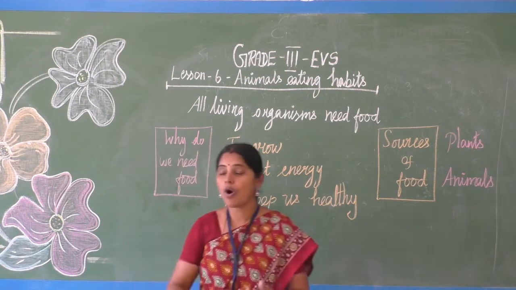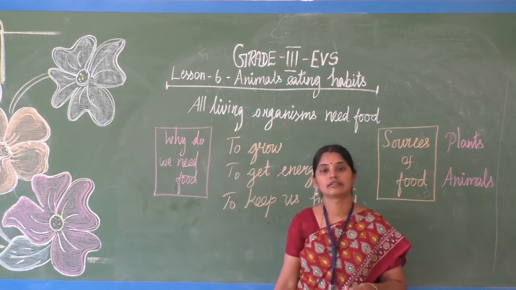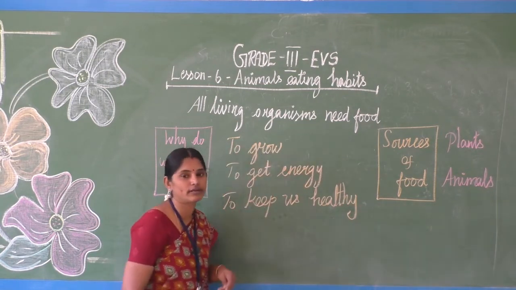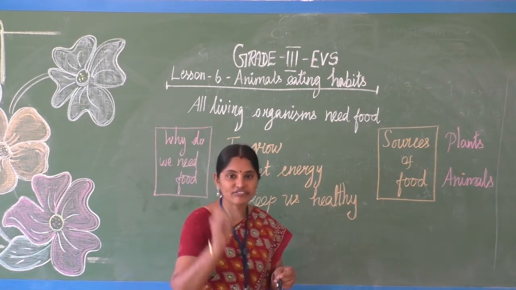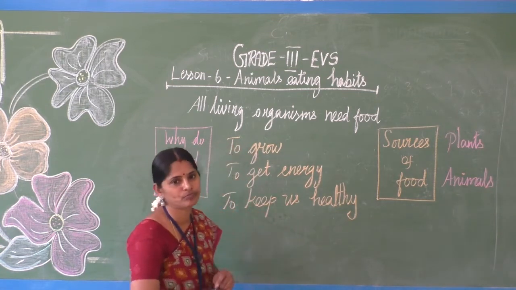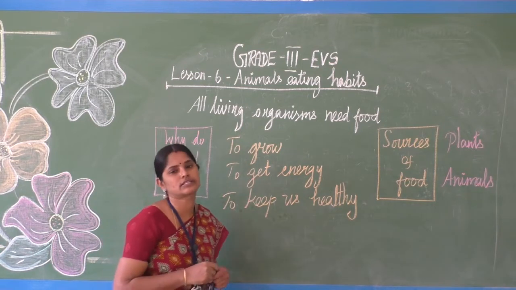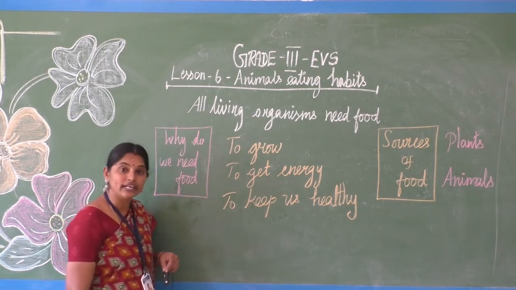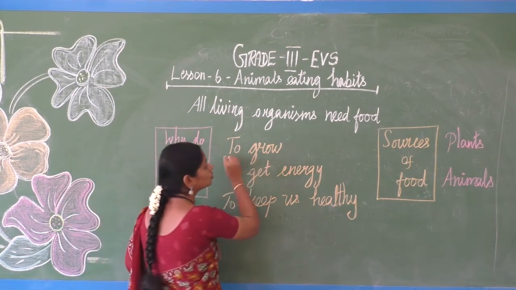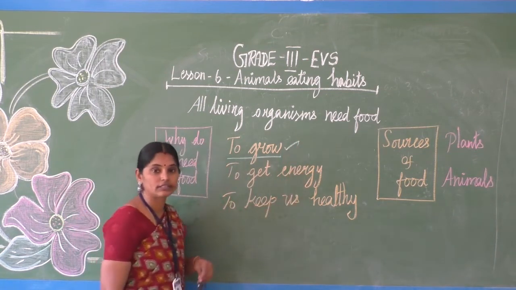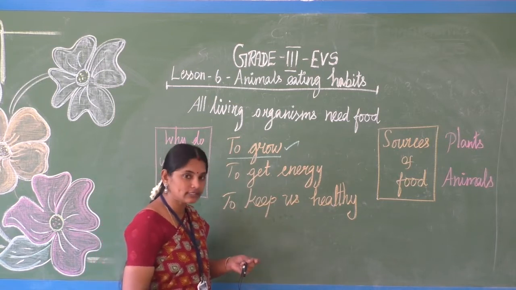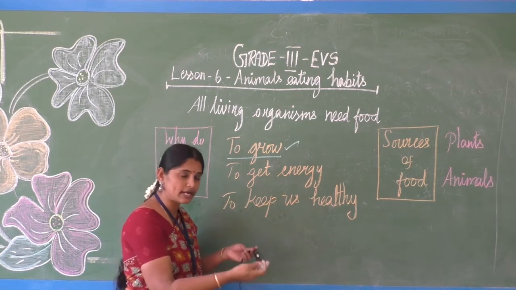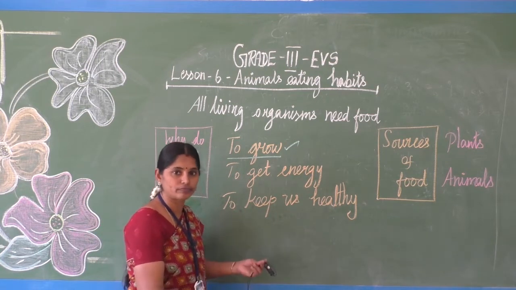You know, all the living things in this world need food, isn't it? Everyone. If it's a living thing, it needs food. Why do all living things need food? Living things need food for their growth, to grow. If it's a plant, it has to prepare its food for its growth. If it's an animal, it has to grow.